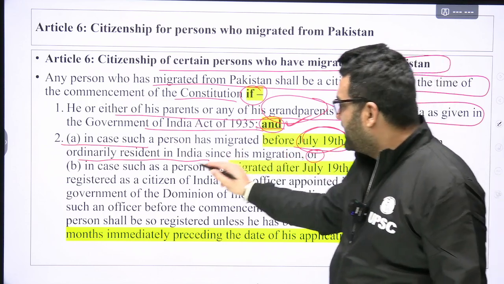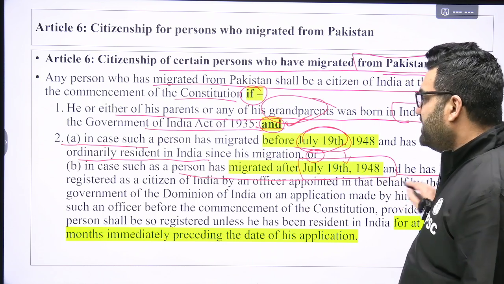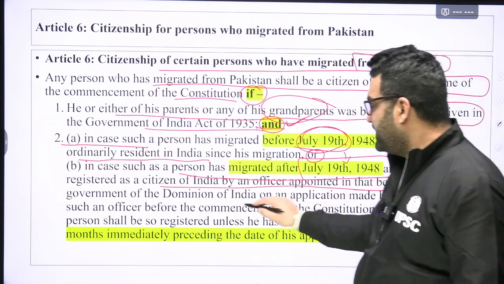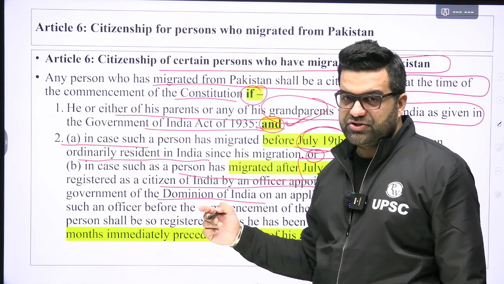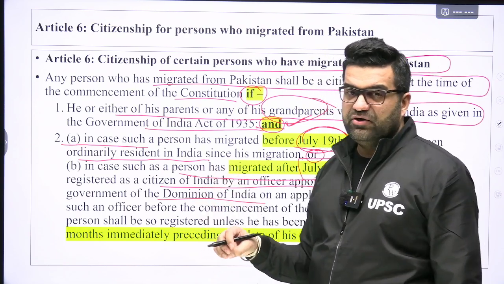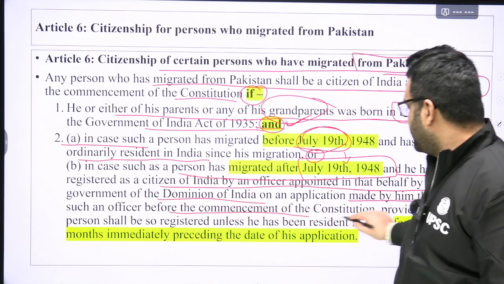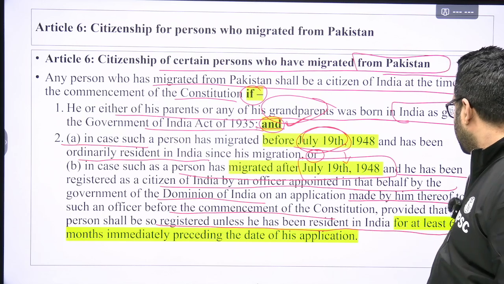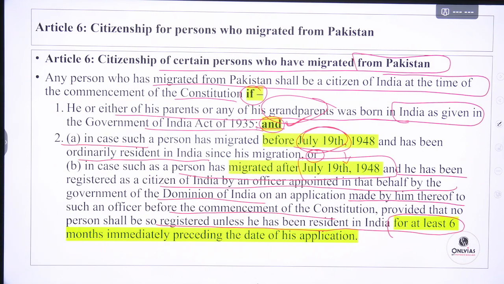Or in case such a person has migrated into India after 19th of July and he has been registered as a citizen of India by an officer appointed in that behalf by the government of the Dominion of India on an application made by him. He should have made the application to the officer appointed for this purpose by the Dominion of India, before the commencement of the Constitution, provided that no person shall be so registered unless he has been resident in India for at least 6 months immediately preceding the date of his application.